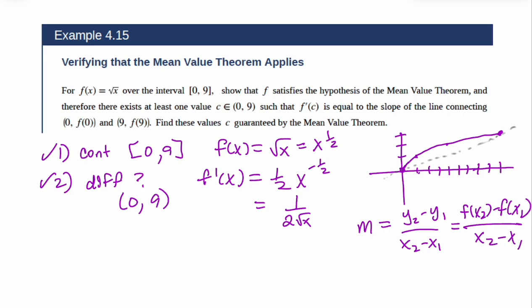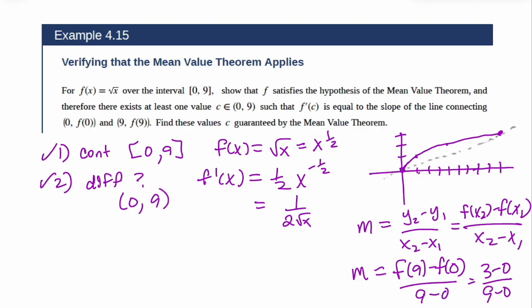That's more function notation. Or f of 9 minus f of 0 over 9 minus 0. Well, f of 9 we know is 3. f of 0 is 0. The slope of that line is 1/3.